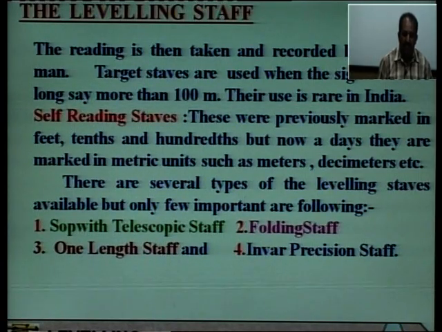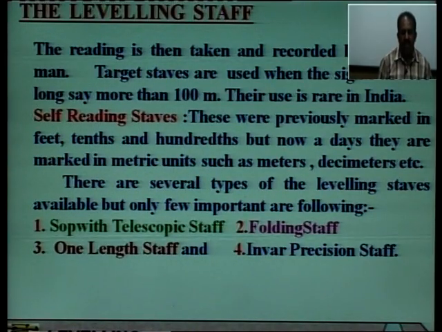Self reading staffs were previously marked in feet, tenths and hundredths, but nowadays they are marked in metric units such as meters, decimeters, etc. In the PWD offices, we still find leveling staff graduations in the feet or FPS system, but in our educational institutes or most of the departments they have metric unit graduations inscribed on the staffs.